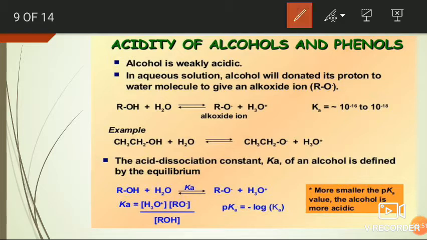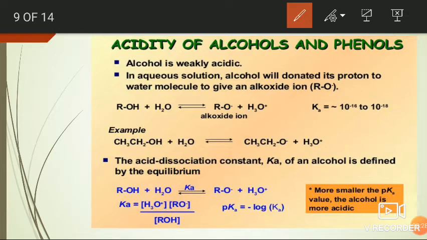Next, acidity of phenols and alcohols. What is acidity? We generally hear this term acidity, acidity in our stomach. To get relief from acidity or stomach pain, we take some tablets or some medicine. Here we should know what acidity is.